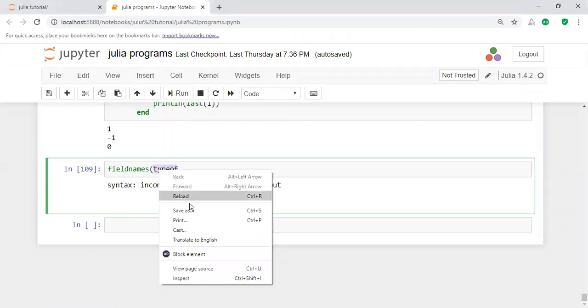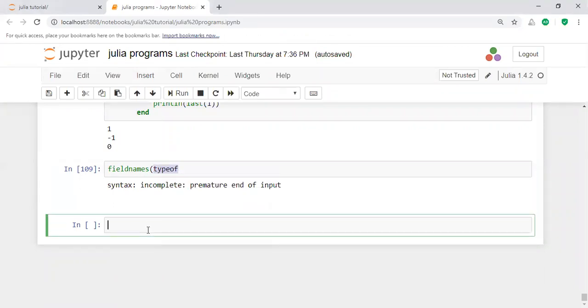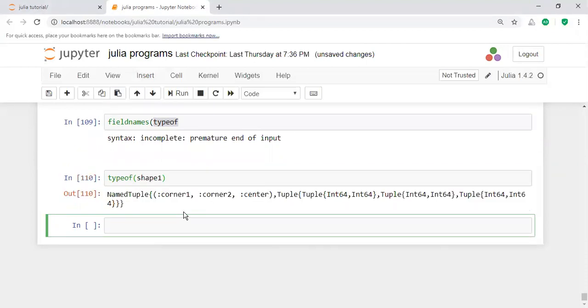For example, if I take the type of the name of shape, for example shape 1, what exactly is the type of shape 1? That will display the named tuple. The named tuple consists of type. And then how can you use the field name value?